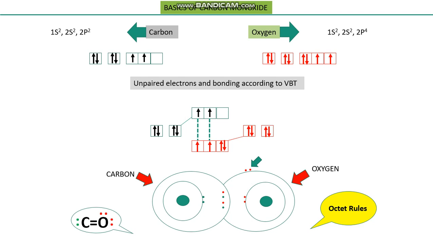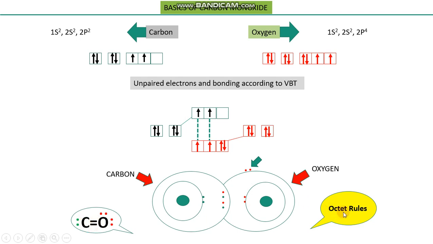So there is no problem with the octet of oxygen because it possesses 8 electrons in its valence shell, while there is a problem or deficiency in the valence shell of carbon, where there are 6 electrons in the valence shell and carbon still needs 2 electrons. Now, by representing bonds between carbon and oxygen, during sharing of these two pairs of electrons between these two atoms, we are sure that the bond between carbon and oxygen is double.